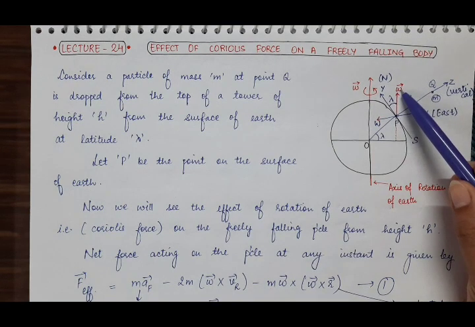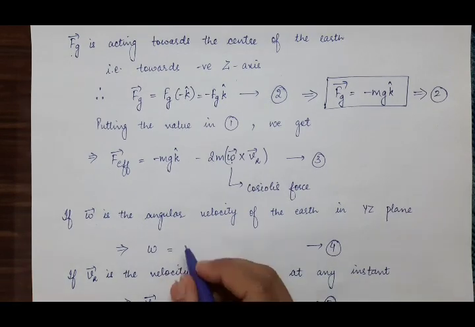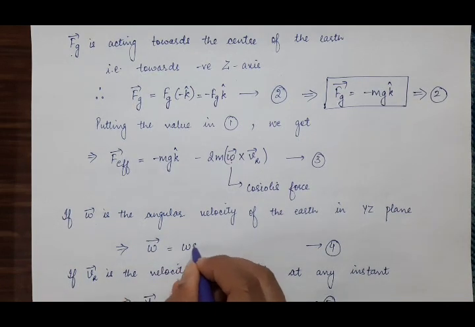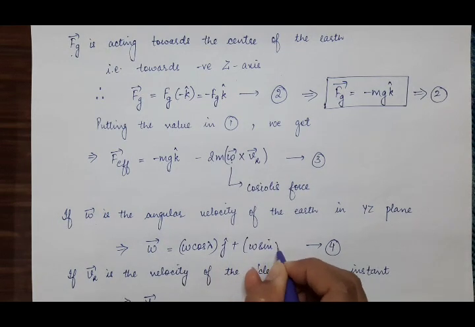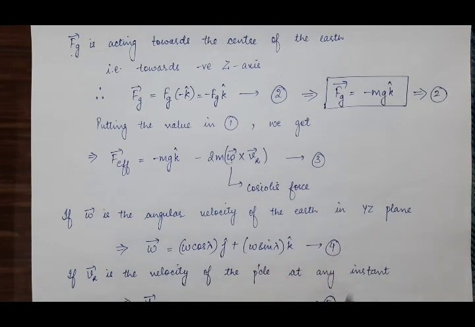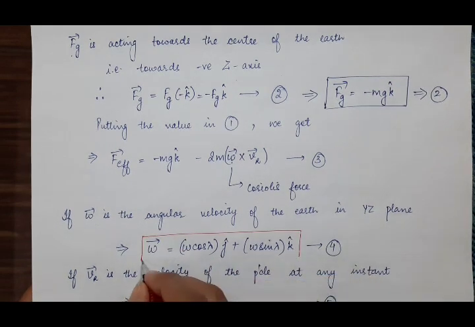So omega vector is equal to omega cos lambda j cap plus omega sin lambda k cap. Suppose this is our equation number 3.